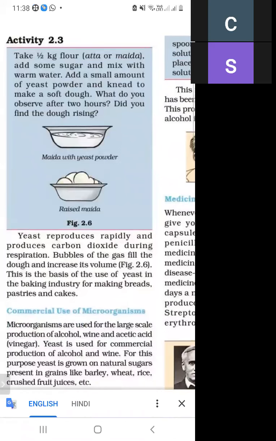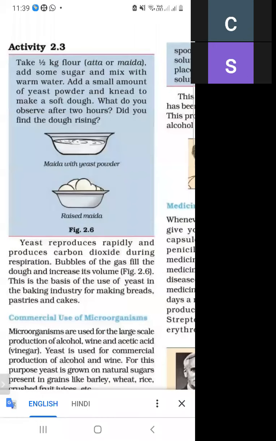This is the basis of the use of yeast in the baking industry for making bread, pastry, and cake.